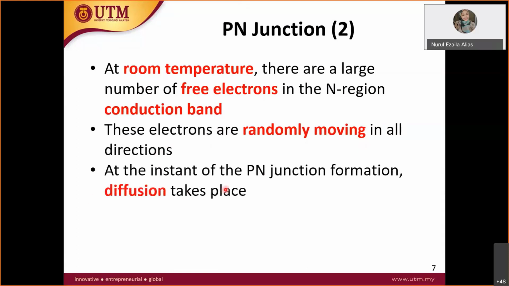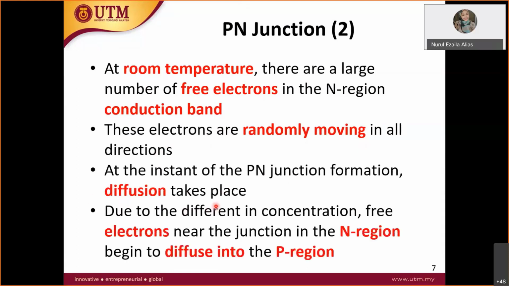At the instant of PN junction formation, diffusion takes place. Due to the difference in concentration, free electrons near the N region begin to diffuse to the P region.